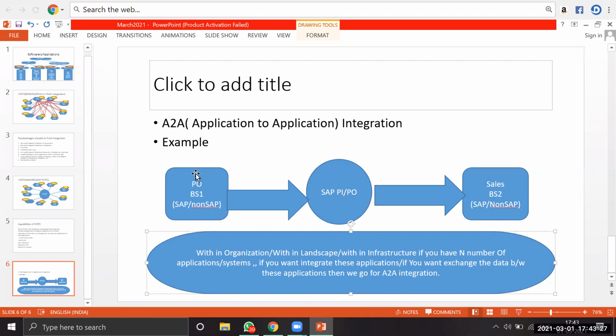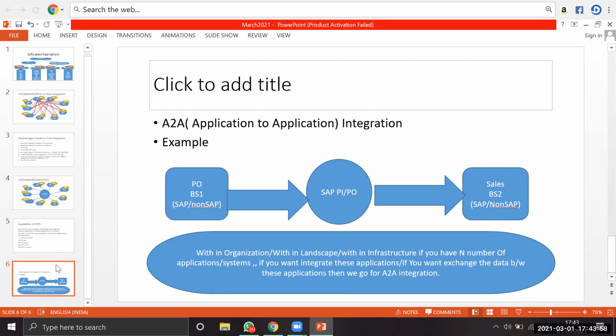So how are you going to integrate these applications and extend the data between the two applications automatically? Using middleware. What is the middleware name? SAP PI or PO, that is, process integration or process orchestration. This type of integration is called A to A integration, application to application integration. I hope you are clear, right? This is one more capability.